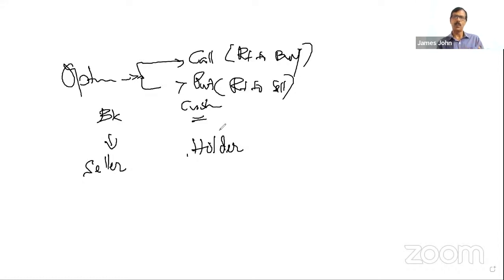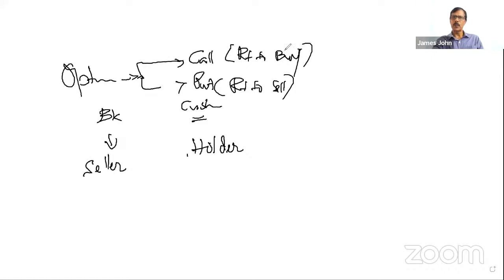The first three, forwards, options, and swaps, are OTC derivatives, which means they can be obtained from a bank over the counter. Whereas futures can be availed only from the futures exchange. So futures is an exchange traded derivative, and the other 3 are OTC derivatives. Therefore, in an option contract, mostly one party will be a bank and another party will be a customer. Okay, thank you.